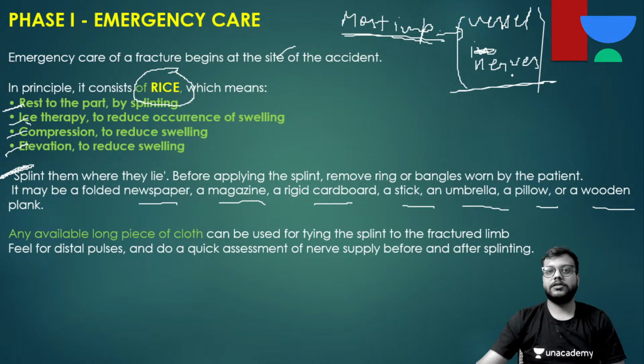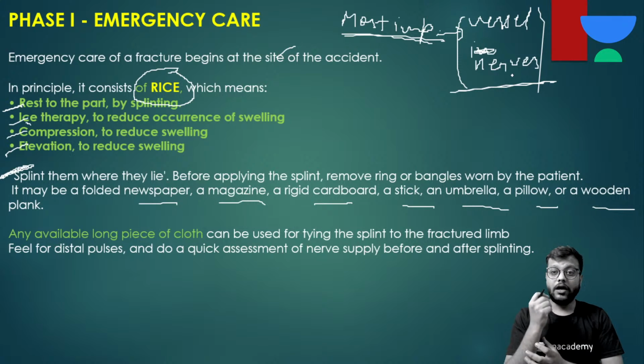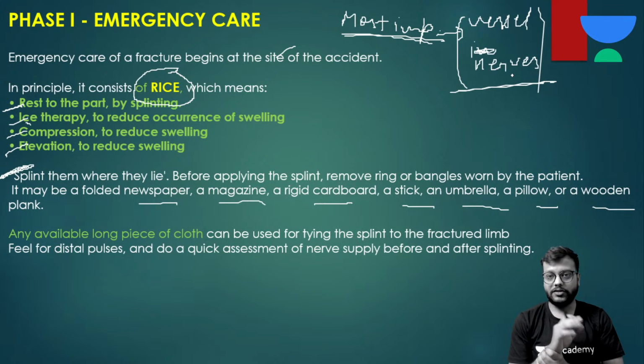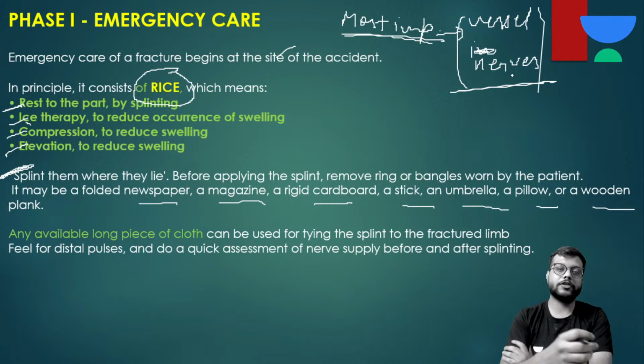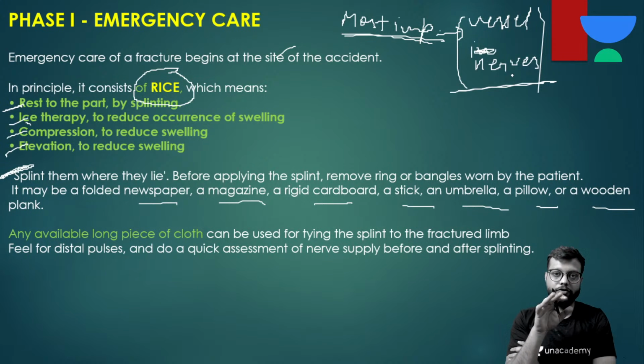Nerves can be tested by active or passive tests of the muscles which are supplied by the concerned nerve. Like in the humerus, if the radial nerve is injured, you will get wrist drop. If the peroneal nerve is injured in the leg, you will get foot drop. And for vessels, you have to palpate the peripheral pulse.